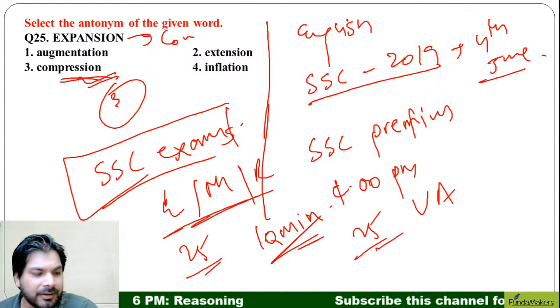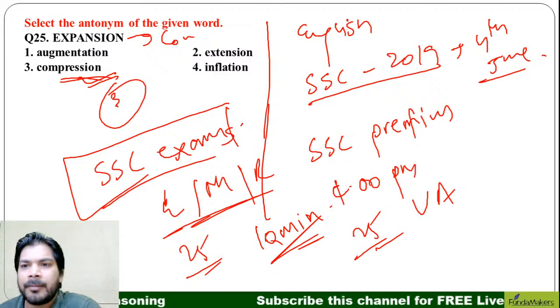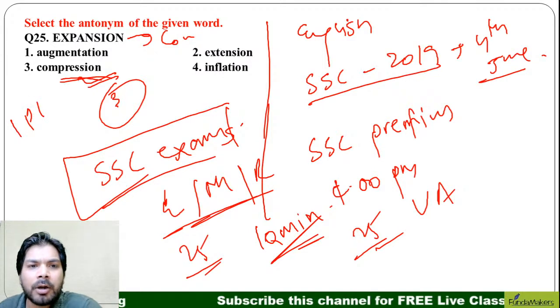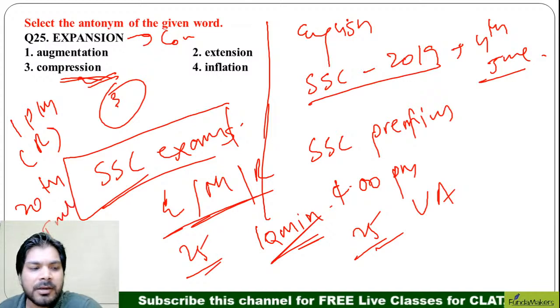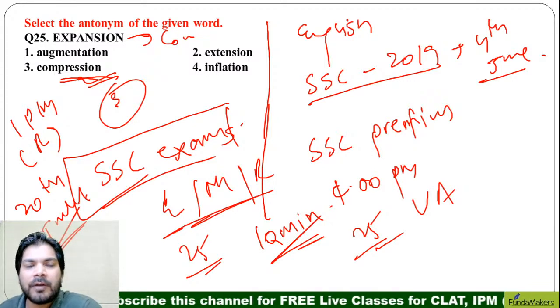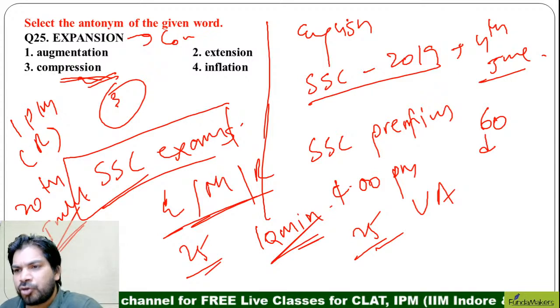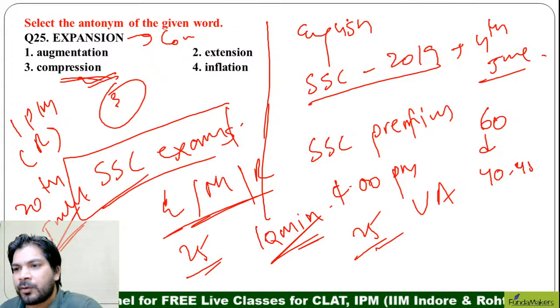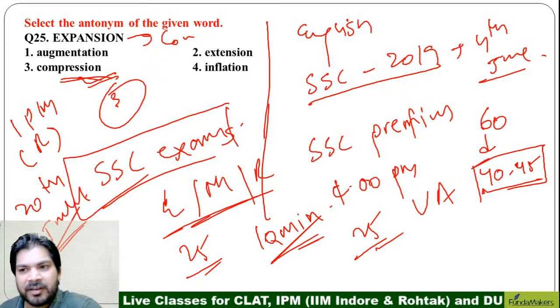All right, Sajal. Nandini Bindal is asking, what can be the expected cutoff of IPM Rohtak exam, which is scheduled to happen on 20th July? Right now, Nandini, I cannot comment on what the cutoff should be, but I believe that out of 60 questions, you should be getting at least 40 to 45 absolutely correct, given the level of the questions I am expecting.